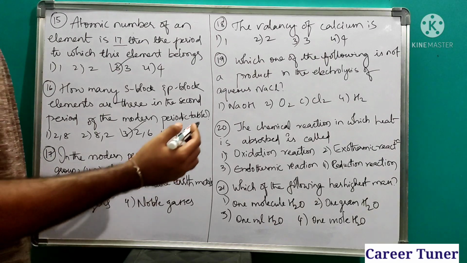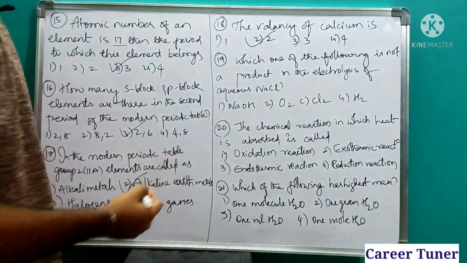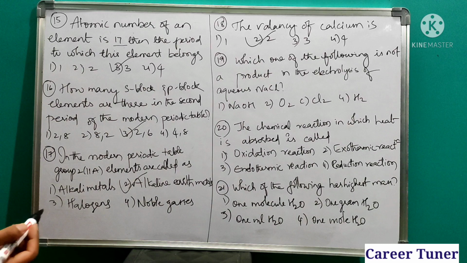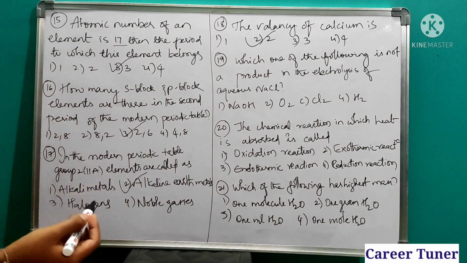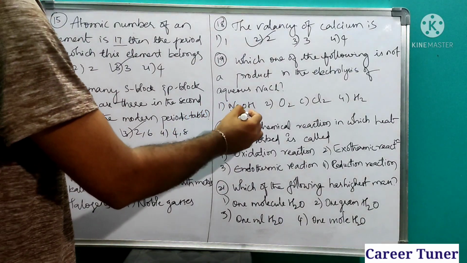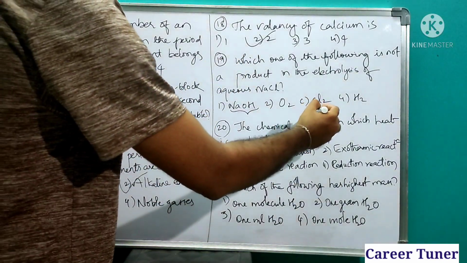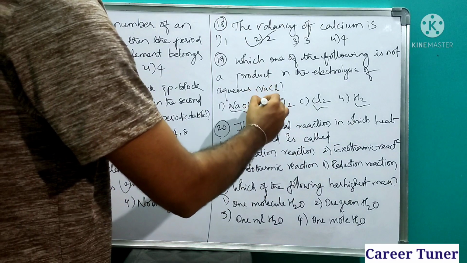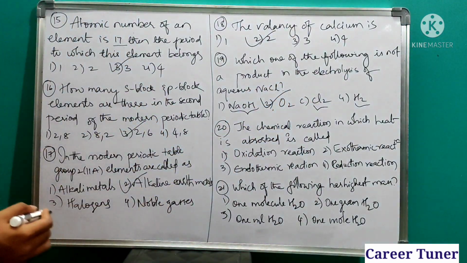Next, the valency of calcium. What is the valency of calcium? Nothing but 2. Which one of the following is a product in the electrolysis of aqueous NaCl? In aqueous NaCl, we will find NaOH, we will find Cl2, we will find H2, but only oxygen is not there. So this is not a product.